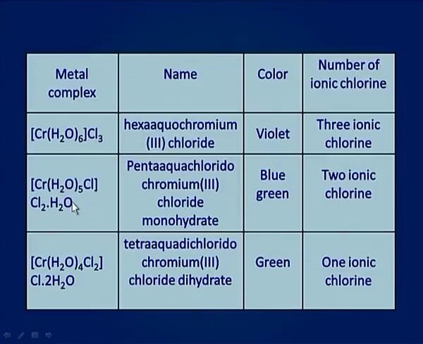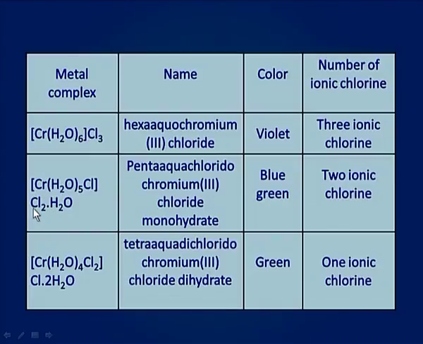There are 5 H2O molecules in the coordination sphere and 1 water molecule is attached outside the coordination sphere. This complex is named as pentaaquachloridochromium 3 chloride monohydrate. This is blue-green in color and only 2 ionic chlorines are present.